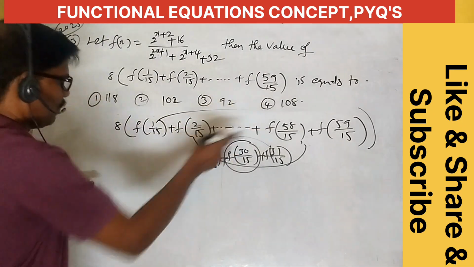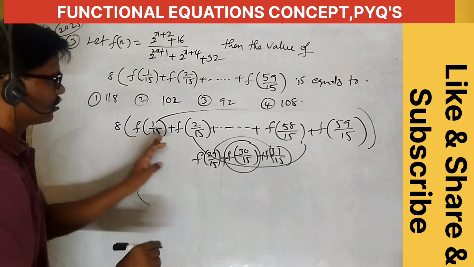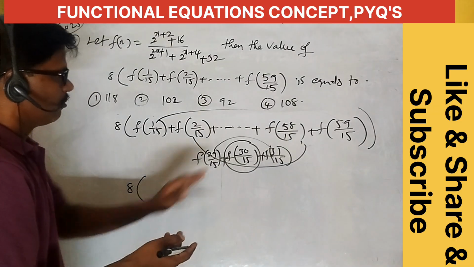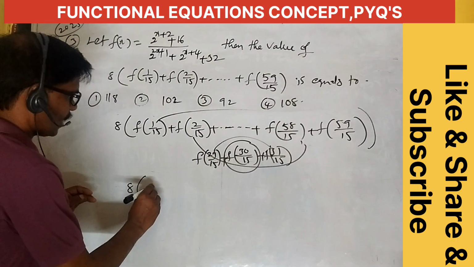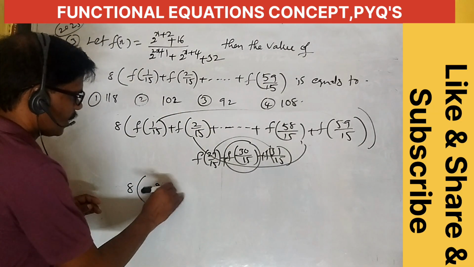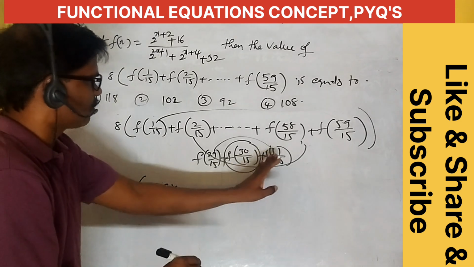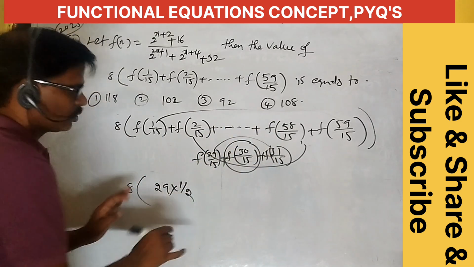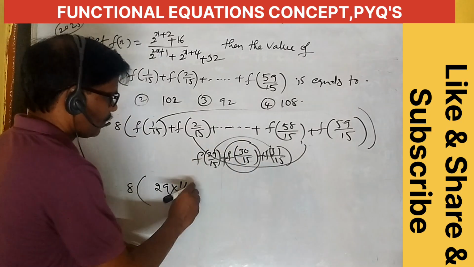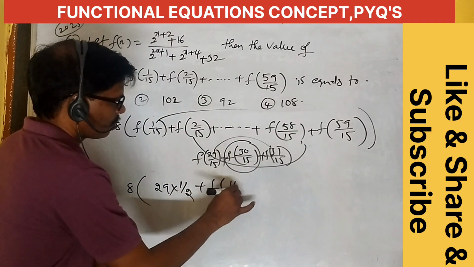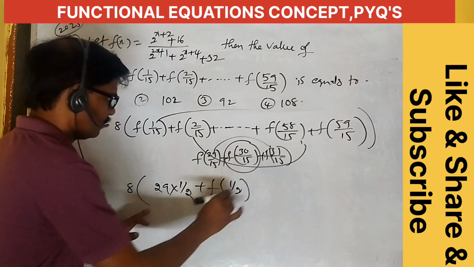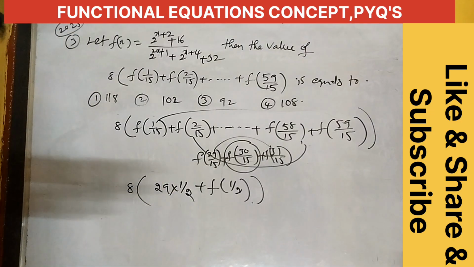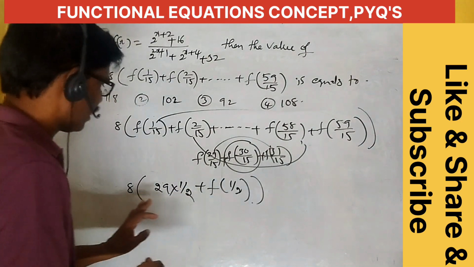Okay, how many pairs are there here? Up to 60 terms means this is 29 pairs. 29 into what is the value? Each pair equals 1 by 2. So 29 pairs into 1 by 2, next plus f of 1 by 2. What is the f of 1 by 2 value? Okay, substitute the f of 1 by 2 value.